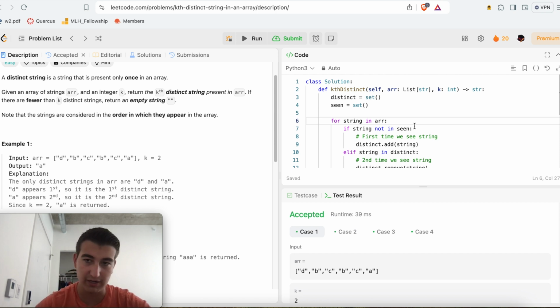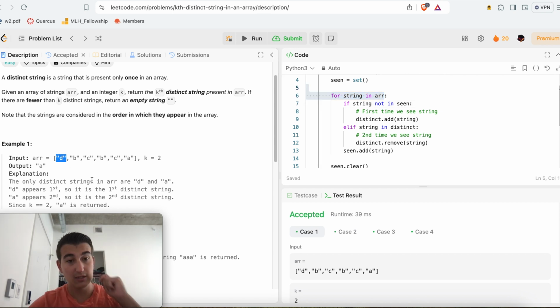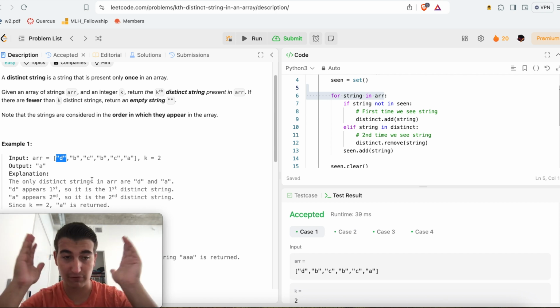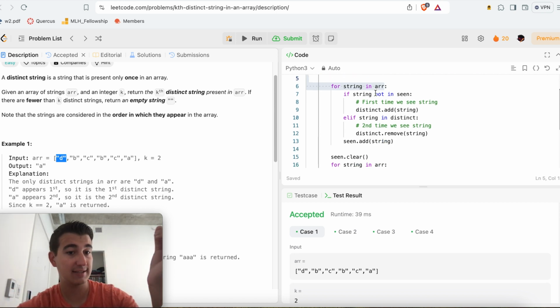But before I add the string, I first check if it's already in seen. If it's not already in seen, this means that this is the first time I see this element throughout my for loop here, right? So for example, starting with D, this will of course be the very first time I see D. And so because of that, I will say maybe it's distinct, maybe not, but for now I'll just pretend that it is distinct, and I'll add it to a hash set that I call distinct, and just add D into it.